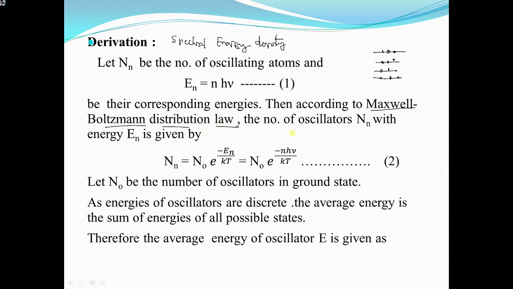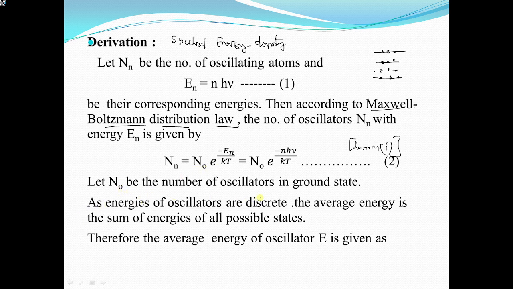So from the Maxwell-Boltzmann distribution law, the number of oscillators with energies E_n is given by N is equal to N naught into e power minus E_n by kT, which is equal to N naught into e power minus n h nu by kT. So here E_n is n h nu, and in place of E_n we have substituted n h nu. This is equation 1.